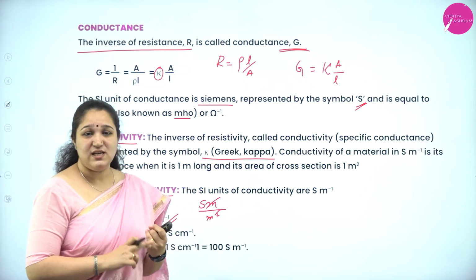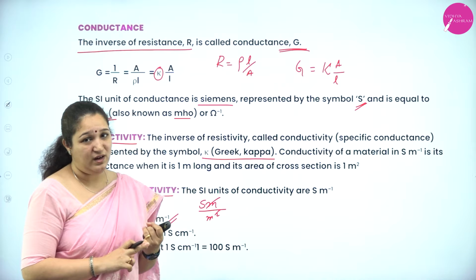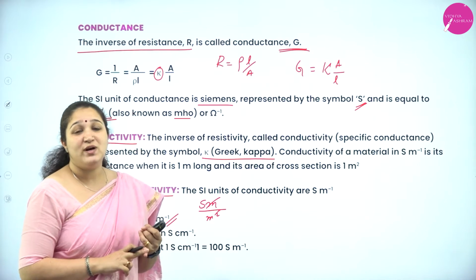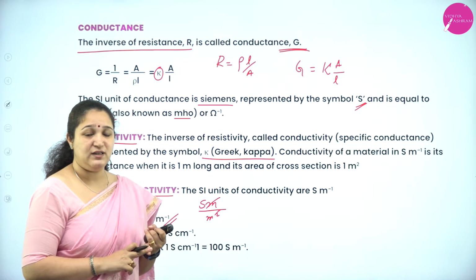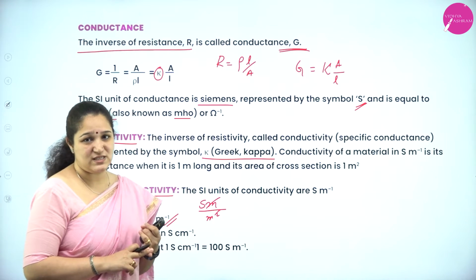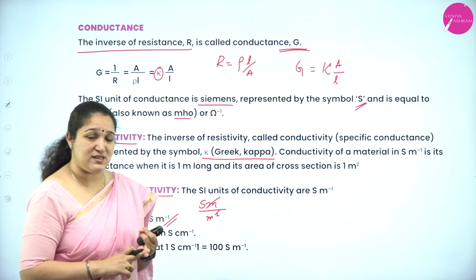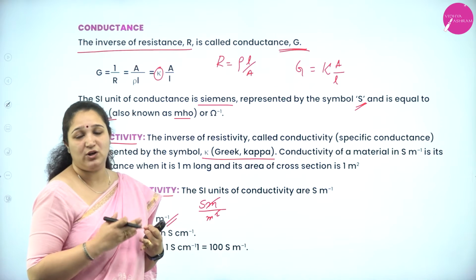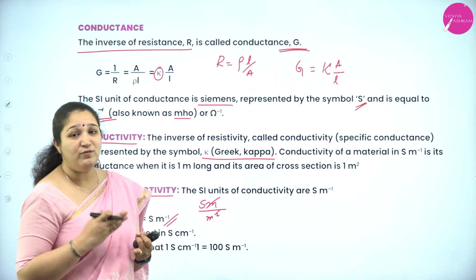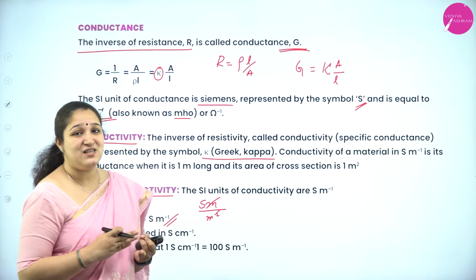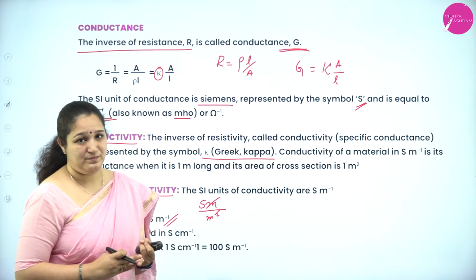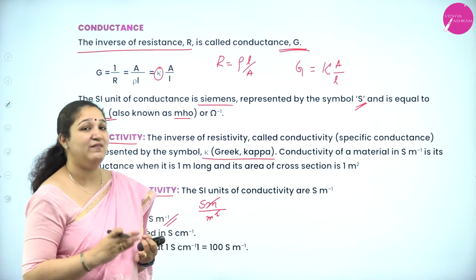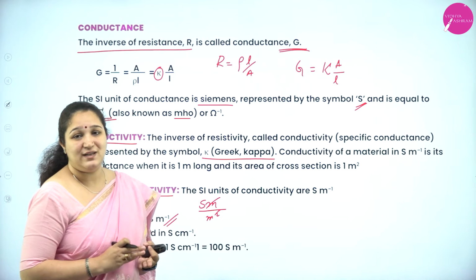So, what is resistance? It is the hindrance to the flow of electric current of a material. So, R is equal to rho L by A. Rho is called as resistivity. Correct? Then we learnt about the SI unit of resistivity. Then we learned what is conductance. Conductance is the ease with which the electric current can flow through a particular material, and it is the inverse of resistance. We learned that G is equal to kappa A by L. Correct? And also we learned what is kappa. Kappa is conductivity, and we learnt about the unit of conductivity.